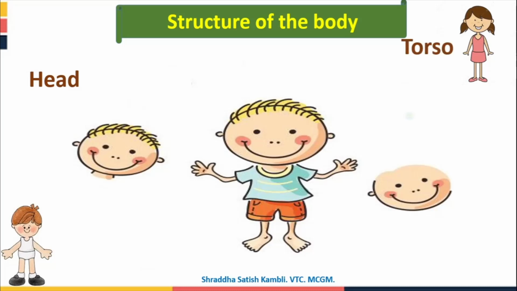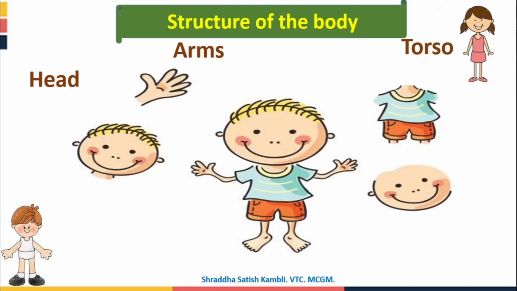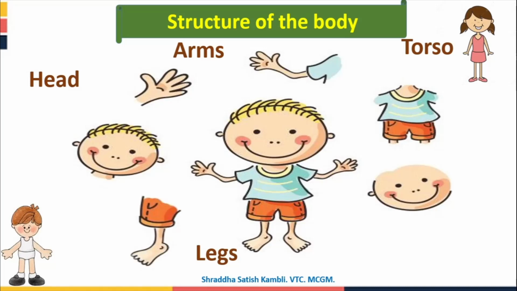Now what is the torso, children? See, this part of the body below the head and above the legs is called the torso. The tummy and the chest are in the torso, and then you have the arms. Arms means your hands, and then you have the legs. The legs you can see here, these are our legs. This is our leg and this is part of our leg. So this is the structure of our body.